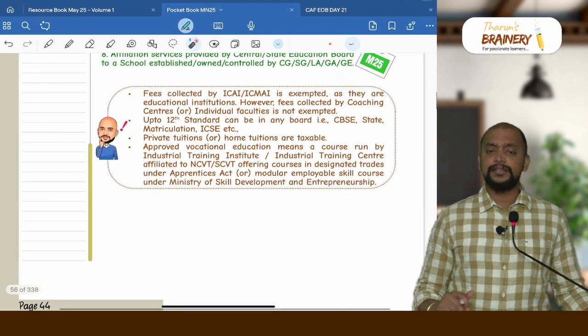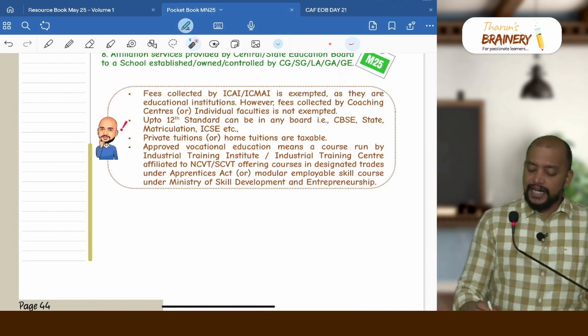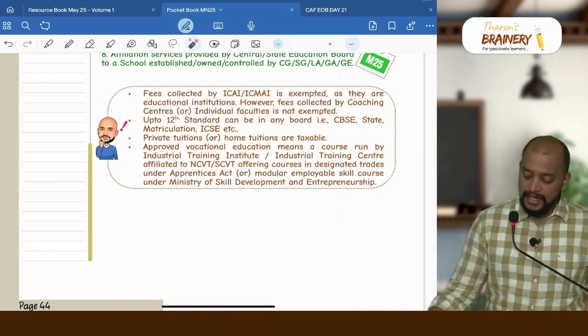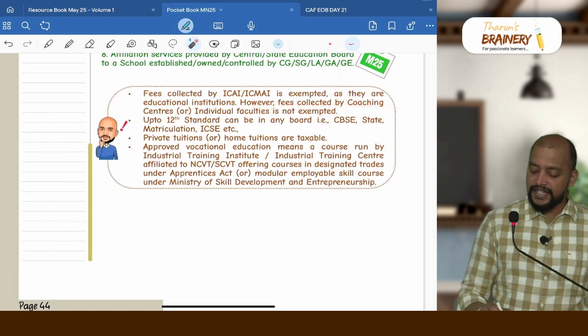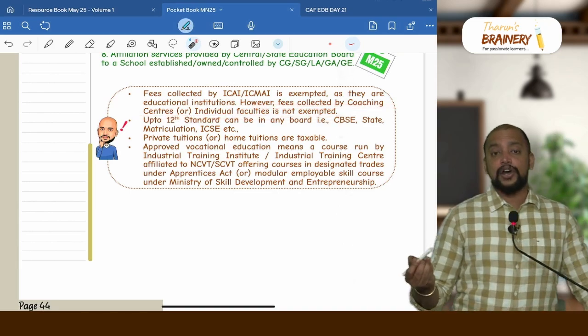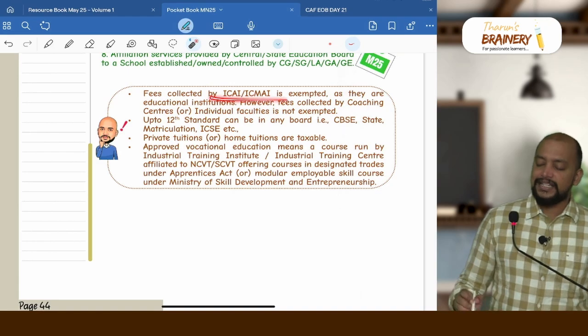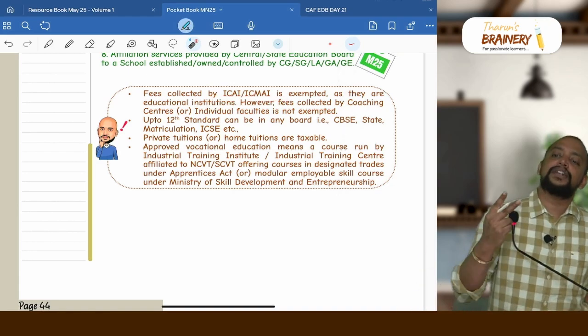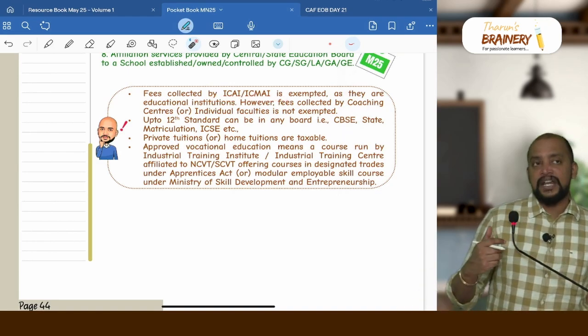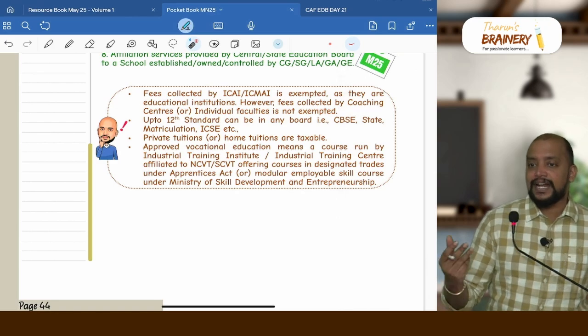Then some key points in this regard: fees collected by ICAI and ICMAI are exempted as they are education institutions. However, fees collected by coaching centers or individual faculties are not covered under the exemption, because ICAI and ICMAI are category 2 education institutions providing qualifications recognized by law.